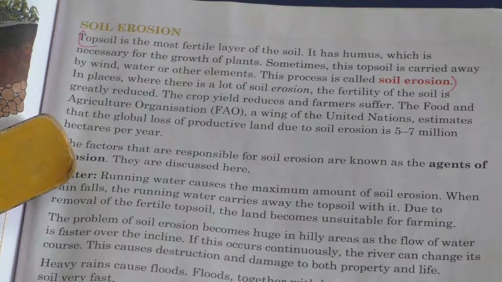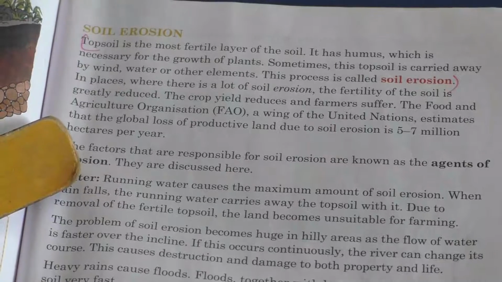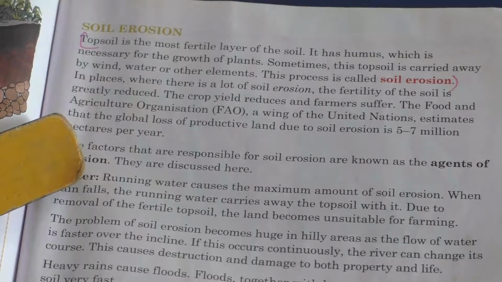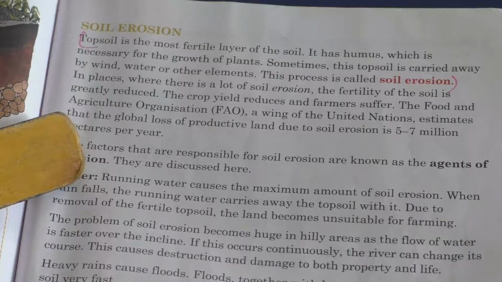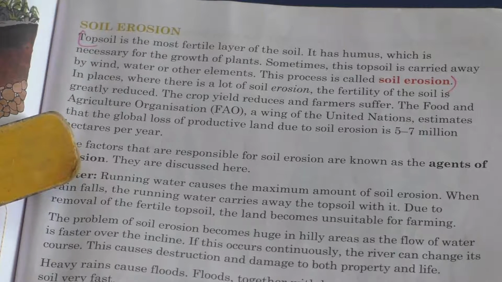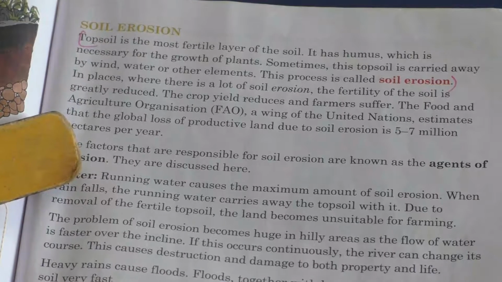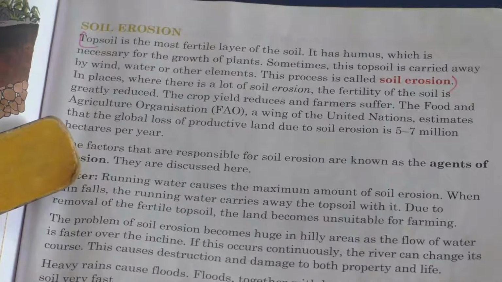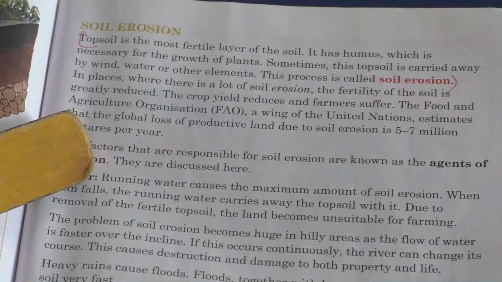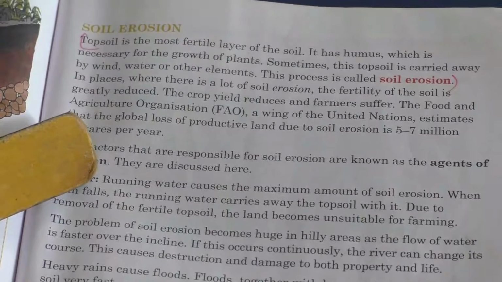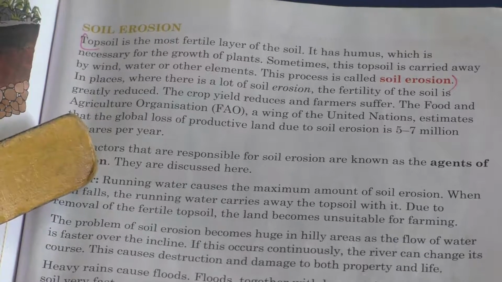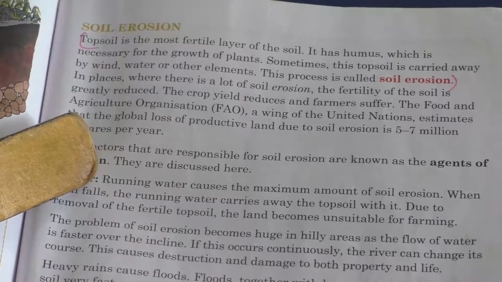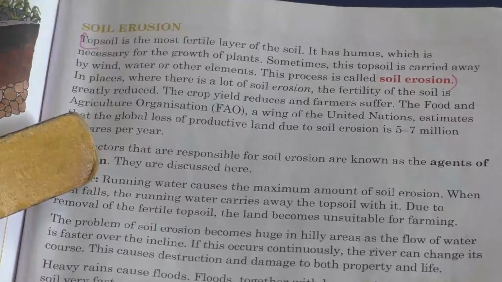Now let us learn about soil erosion. So what do you mean by soil erosion? The topsoil, the first layer, is carried away by some factors. That's soil erosion. Now let us learn about that. Topsoil is the most fertile layer of the soil. Why is it fertile? It has humus, which is necessary for the growth of plants.